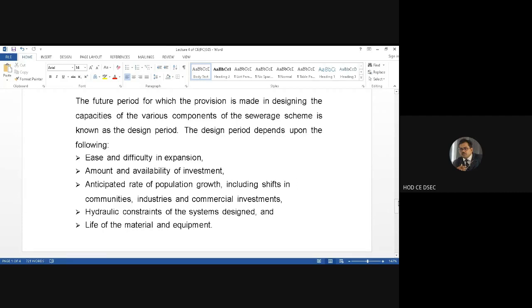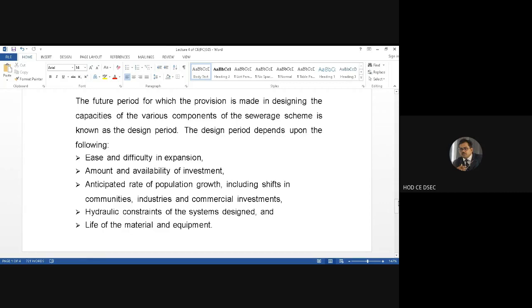Then obviously the government fund, that is the amount of availability of fund. Time to time construction is not possible always. The construction of the pipeline system is done for a certain period with an initial investment. So it all depends on the amount and ability of the investment also. Then population is growing geometrically day to day.